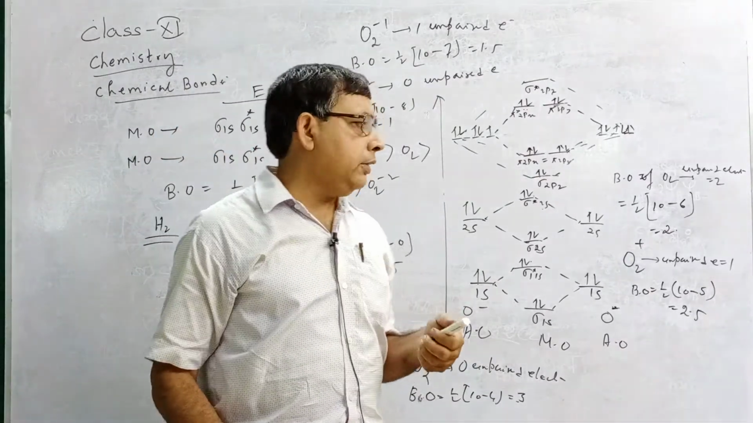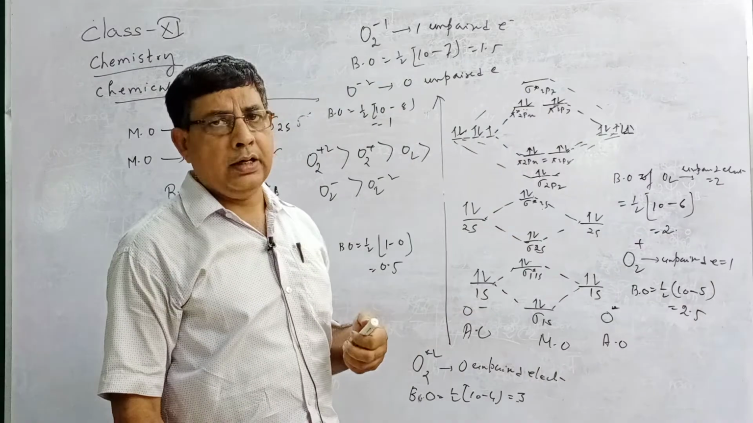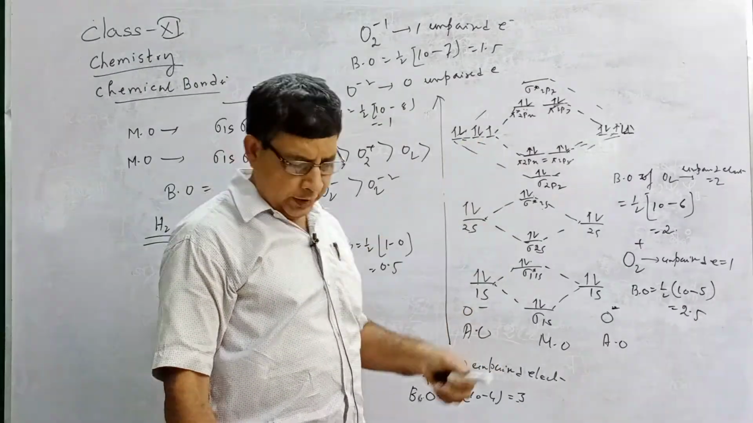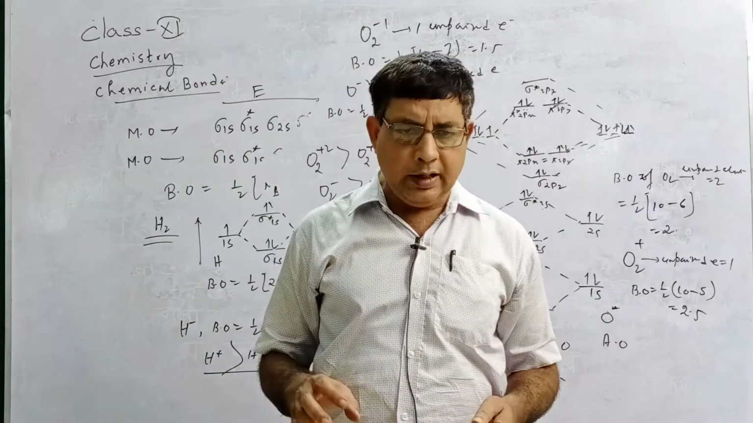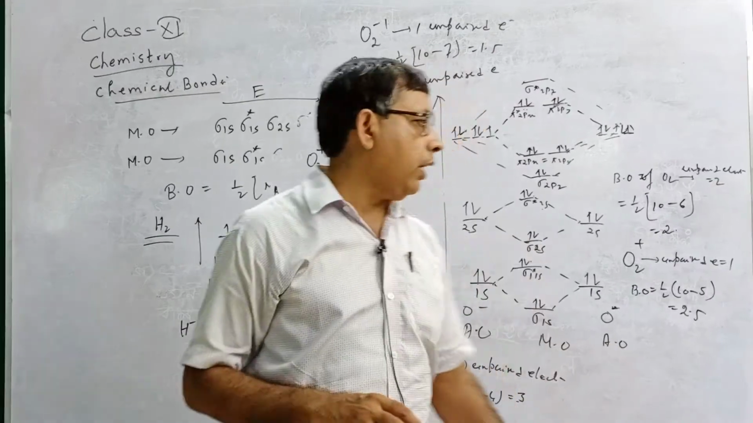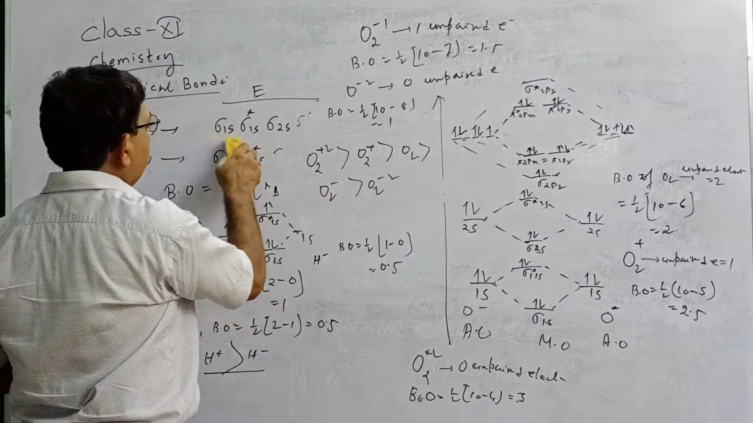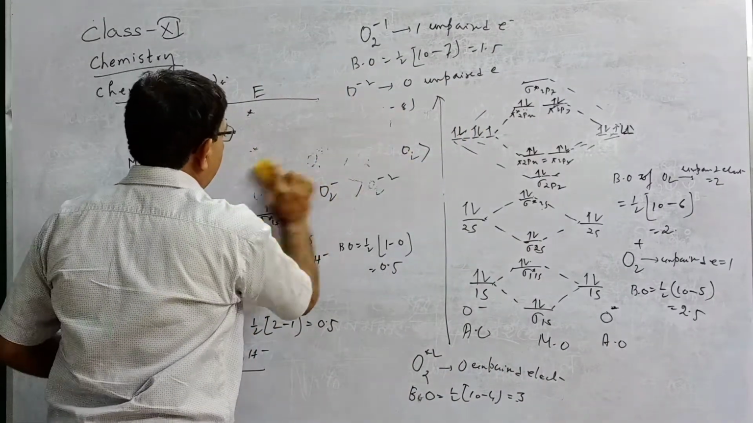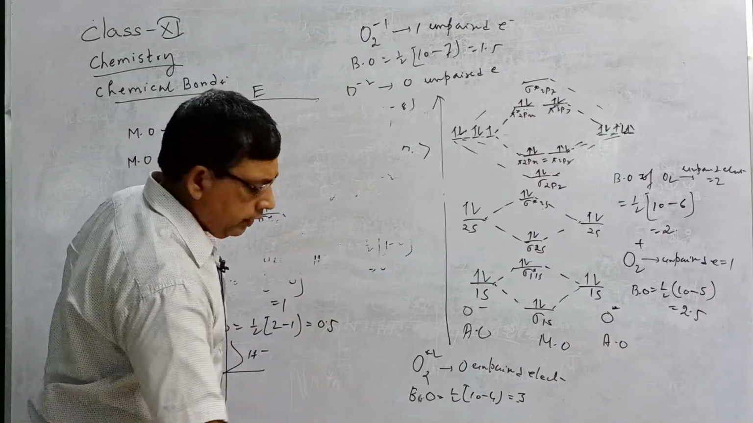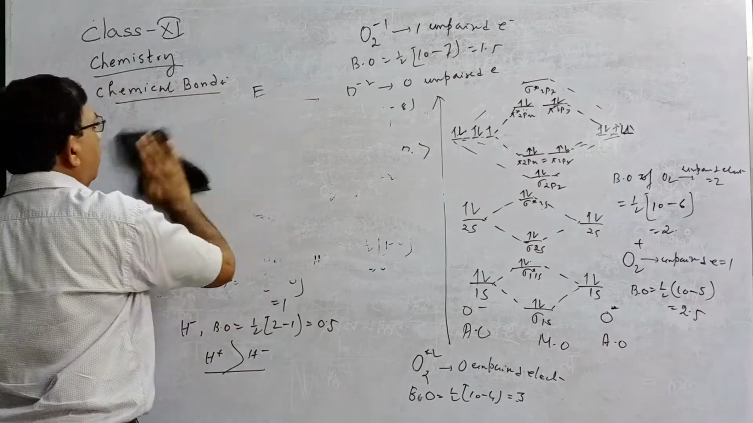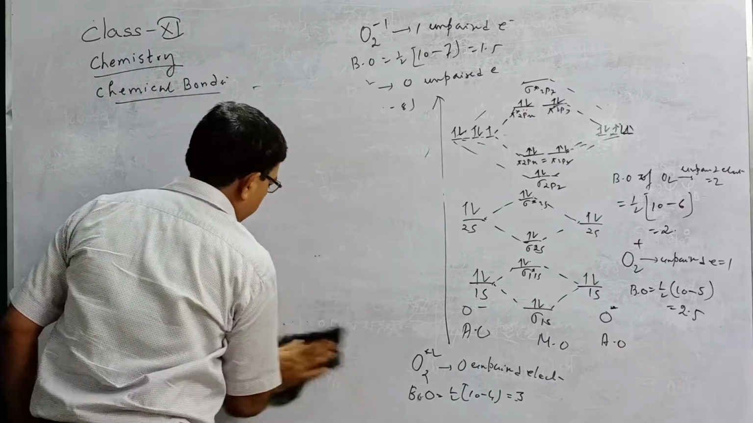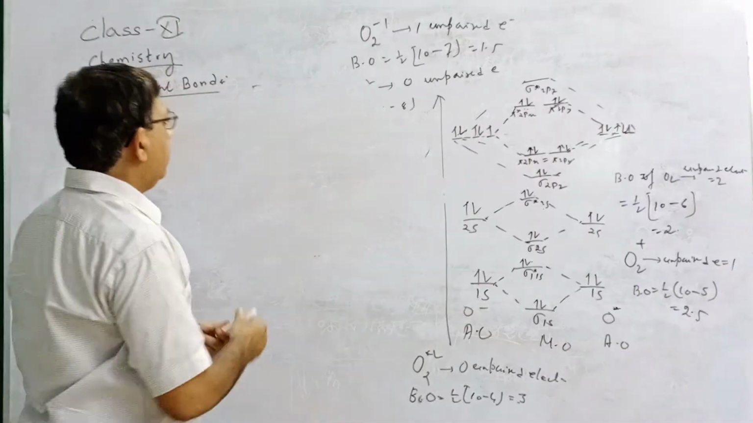If the question is to draw the molecular orbital diagram, then you have to draw this diagram. Now if the question is to calculate the bond order, then no need to write the diagram. You only write in this way, that is like atomic orbitals. You write the different molecular orbitals and write the electronic configuration.